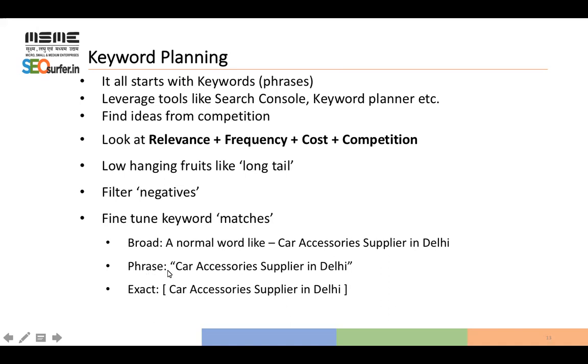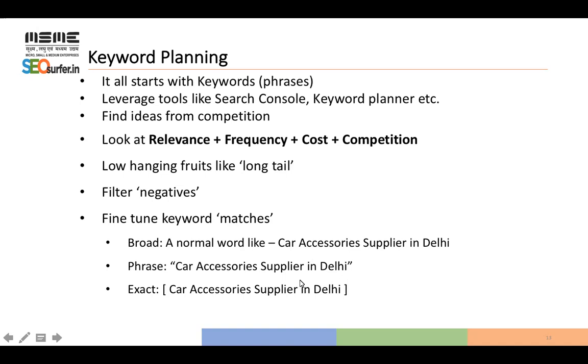Now, if I want to show the advertisement only on the phrase car accessory supplier in Delhi, no other words, then I have to put it in square brackets. That is called exact match. There could be many other combinations of this phrase as well, like car repair parts supplier in Delhi.